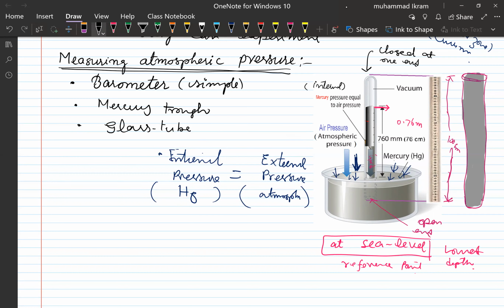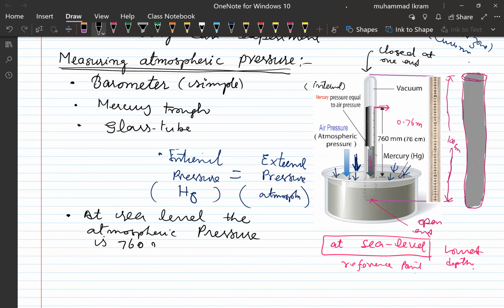We call it the atmospheric pressure: at sea level, the atmospheric pressure is 760 millimeter of Hg.